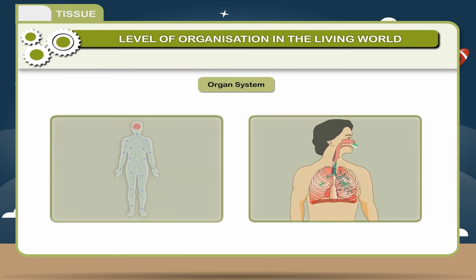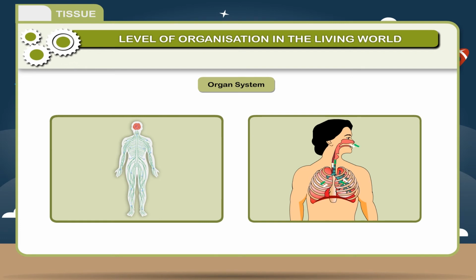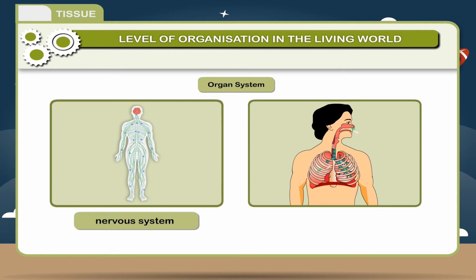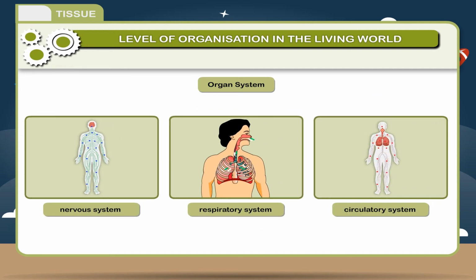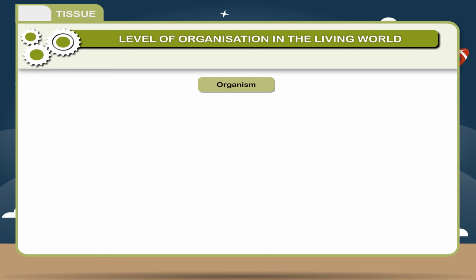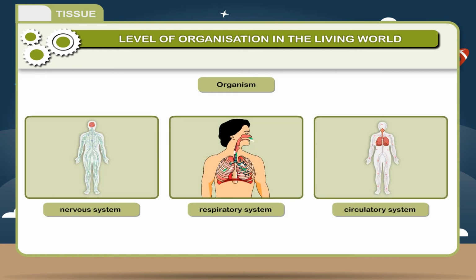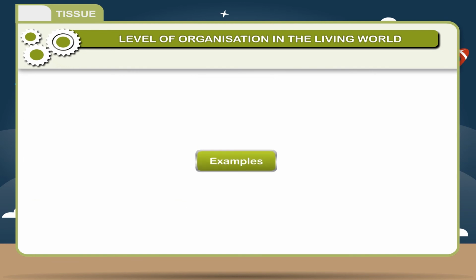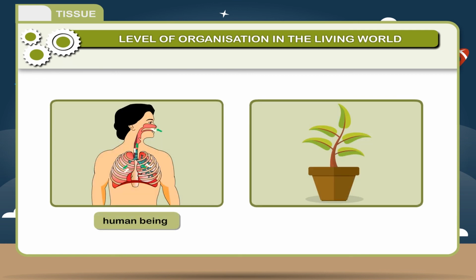Organ system. Different organs work together to carry out a specific life process through organ systems like nervous system, respiratory system, circulatory system, etc. Organism. An organism is a living being made of different organ systems to carry out life. Examples: human being, plants, etc.